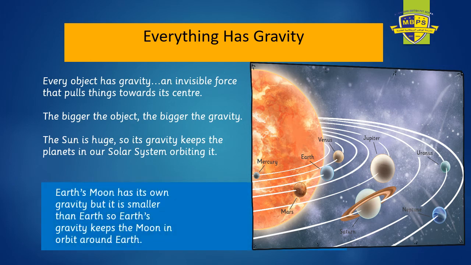Earth's moon also has gravity, but it has a very small amount of gravity as compared to the earth because, you know, it is smaller in size. So the earth keeps on pulling the moon towards itself.